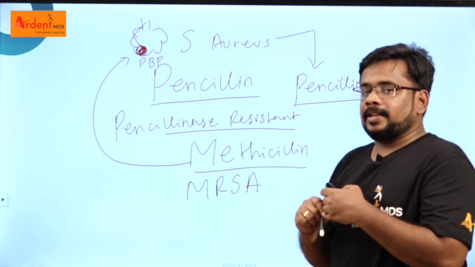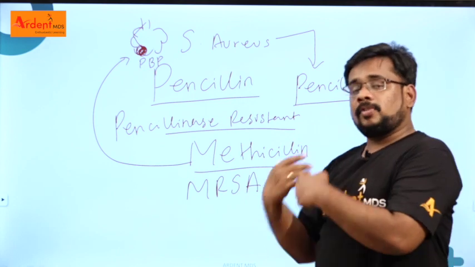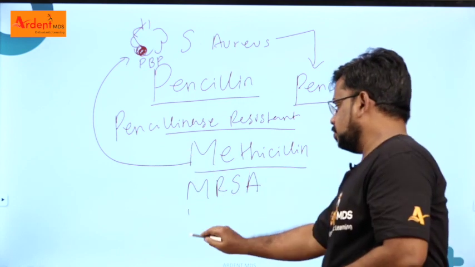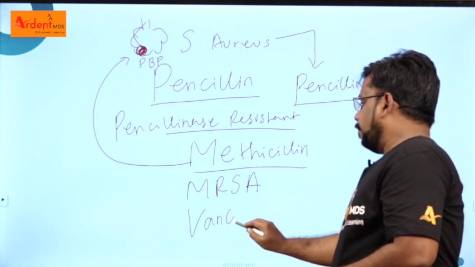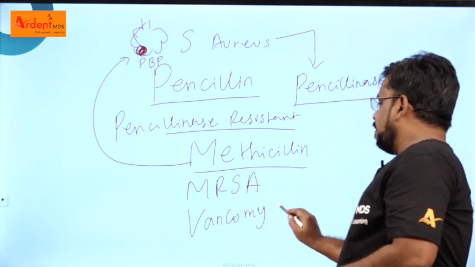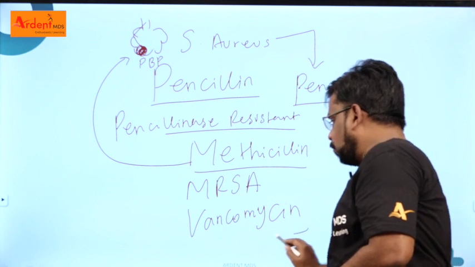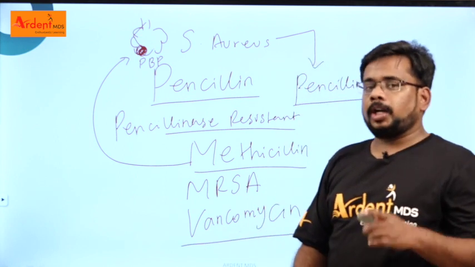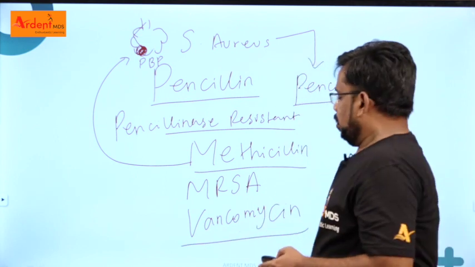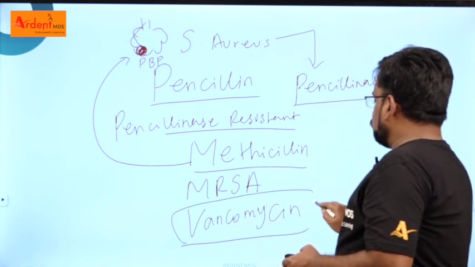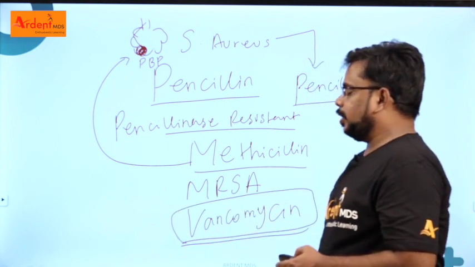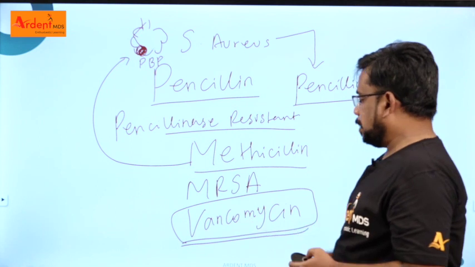Now our scientists gave a new antibiotic for this also. What is the drug of choice for MRSA? Yes, good. Vancomycin or teicoplanin. Many repeated MCQs are given from this topic.